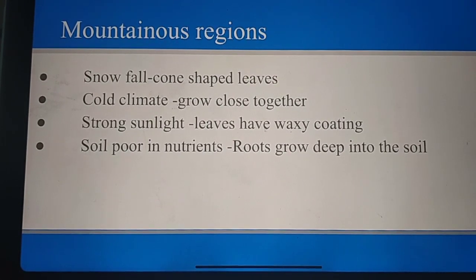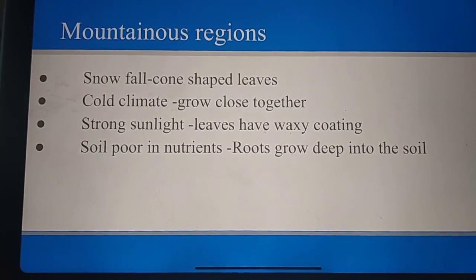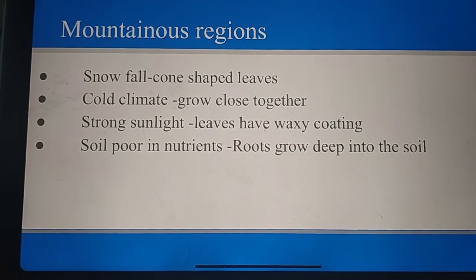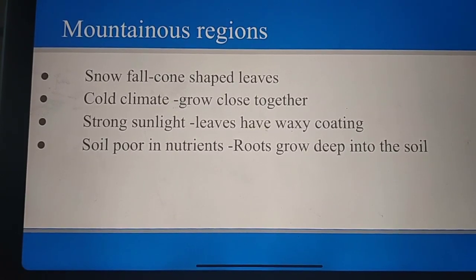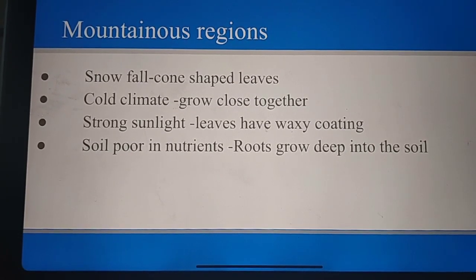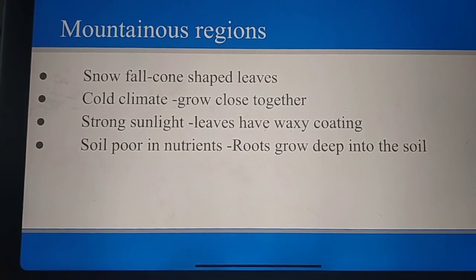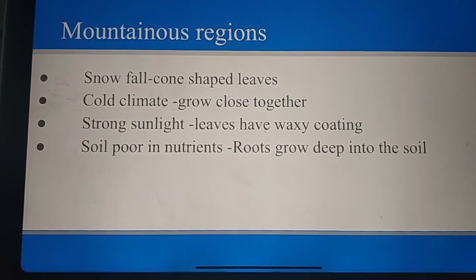In mountain regions, the leaves are cone shaped. So what will happen? The snow sheds off the leaves, so it is not trapped in the leaves, and thereby no destruction occurs.